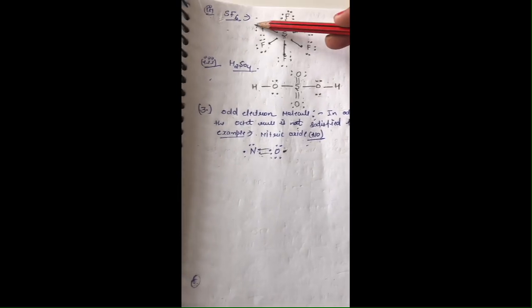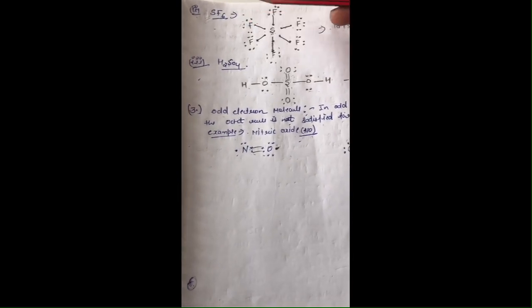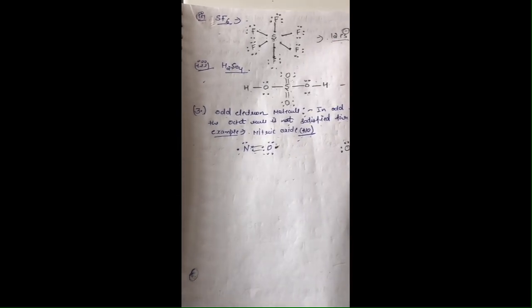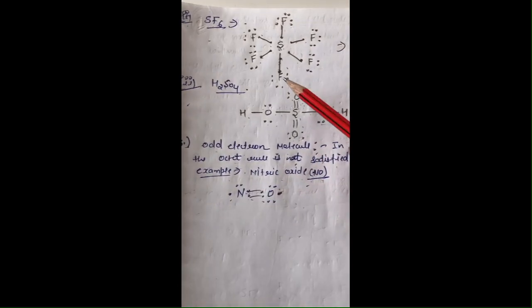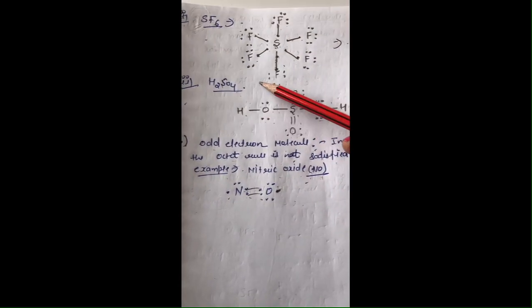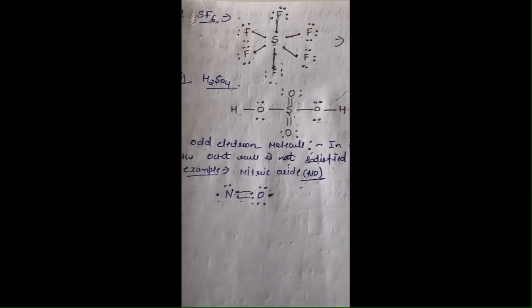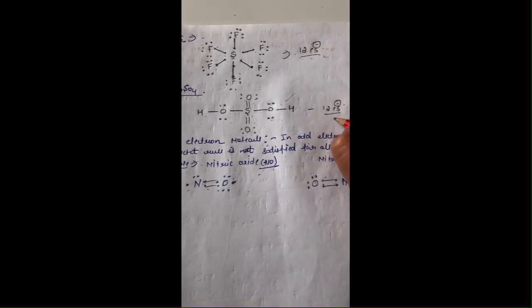Clear? Now the second example: sulfur hexafluoride. In this case there are 6 ligands, and each fluorine shares 1 electron with the sulfur atom, so overall there are 12 electrons. Again the octet is expanded because of the presence of the d orbital. Clear? And the next example is sulfuric acid, H2SO4. In this molecule again the total number of electrons present is 12.